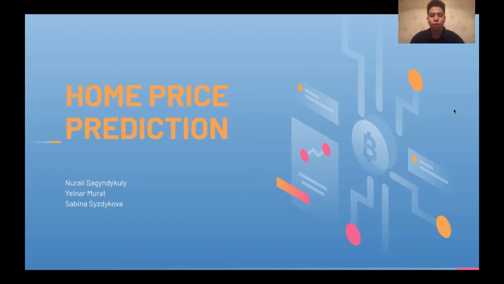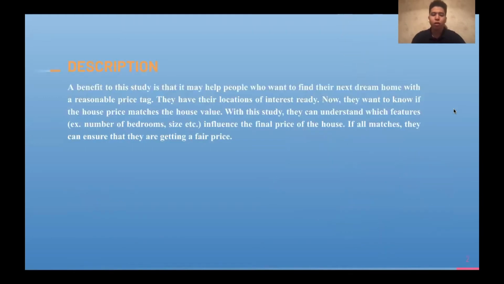Now we will explain our project work. It's about house price prediction. In my opinion, house price prediction is one of the popular cases in our real life. For example, choosing a living place is very important. In choosing our project work, we decided to analyze this sphere.